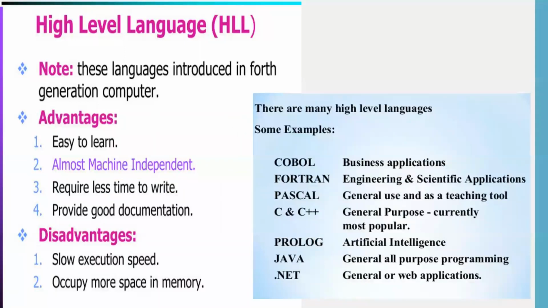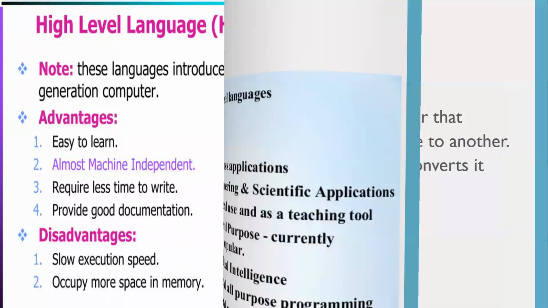Some examples are available: COBOL, Fortran, Pascal, C++, Prolog, Java, .NET. All these are examples of high-level languages.